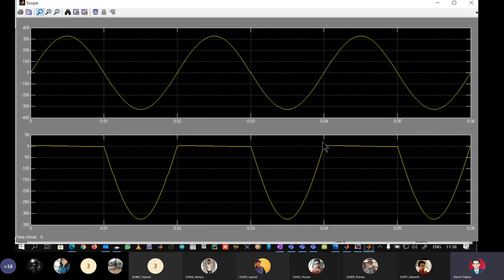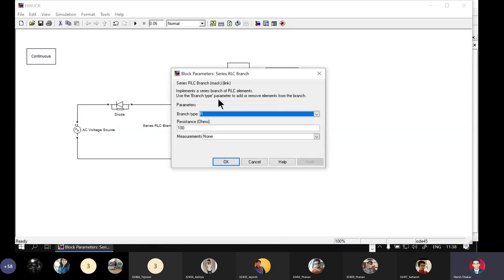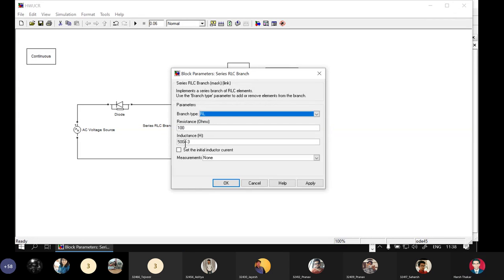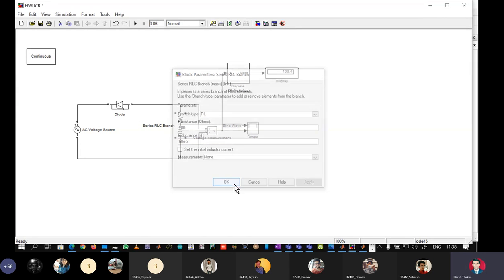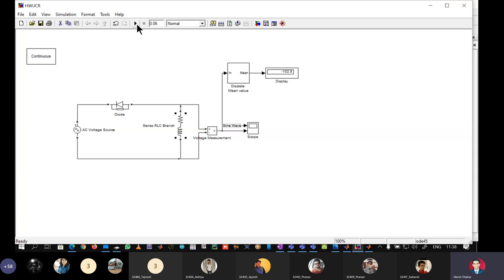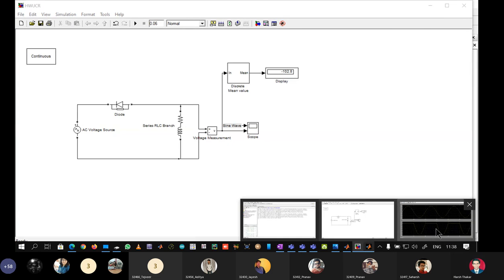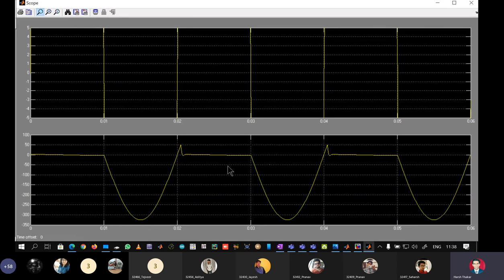Now we want to justify that in this waveform, even if the waveform goes above the x-axis, still the VLAVG is negative. So I will add an inductance to the load side as before. I will say RL and I will say 50. Okay, apply, okay, save, simulate. We see here it has become a little higher. It is minus 102.8. Let us see the load voltage waveform. Here, are you seeing there is a slight portion which is going above the x-axis?